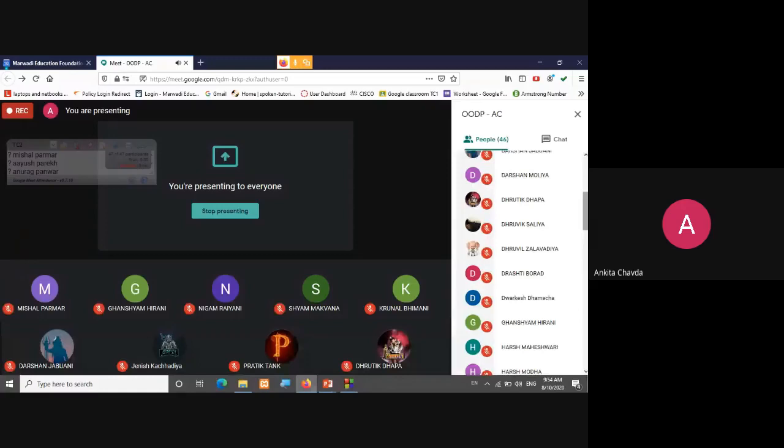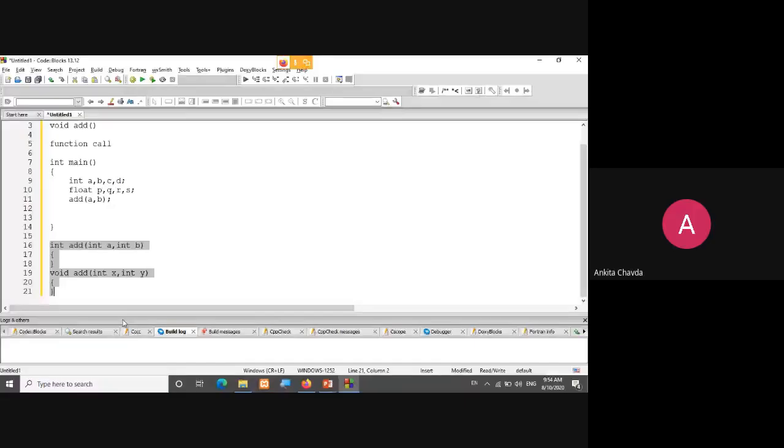But if they had the same name, you cannot call them. So you cannot write two exact copy functions in function overloading either, because something needs to change. Otherwise the compiler will get confused about which function to call.